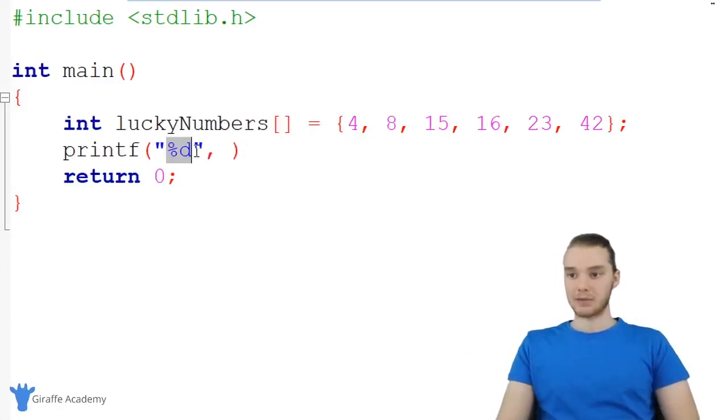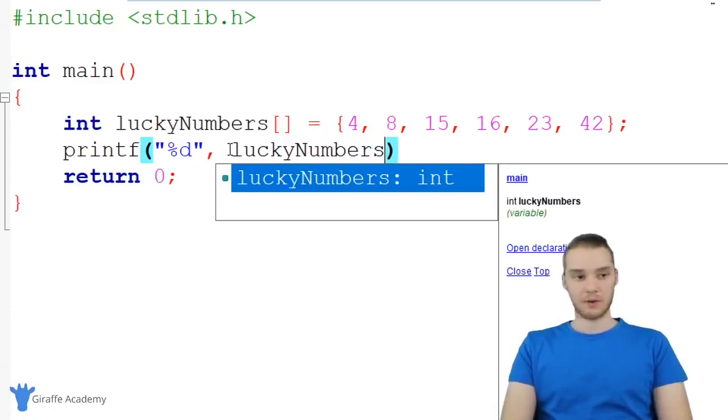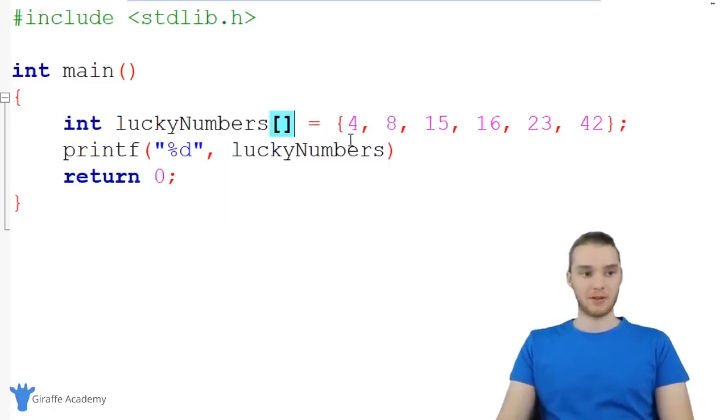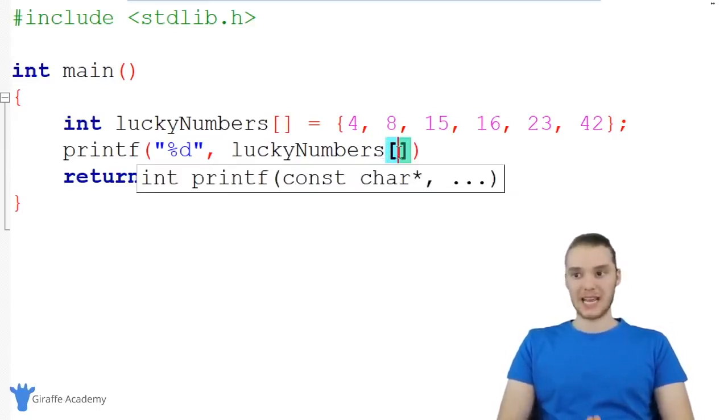Well, I could say %d, so I'm going to print this out, and now I can just say lucky numbers, so I'm going to refer to the name of the array, and when I want to access a specific element, I can make an open and closed square bracket, and inside of this open and closed square bracket, I want to put the index of the element that I want to access.